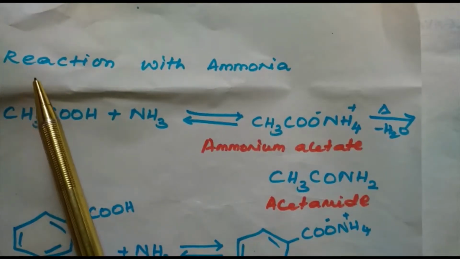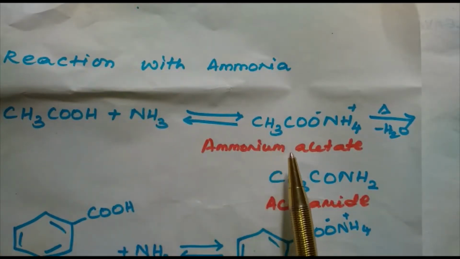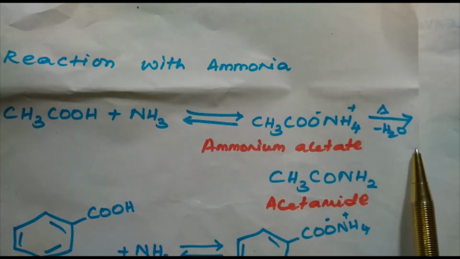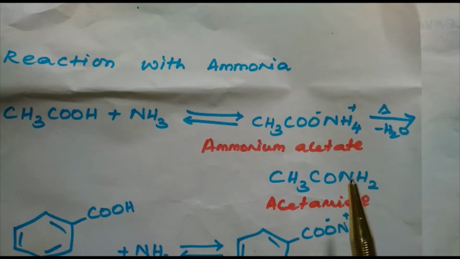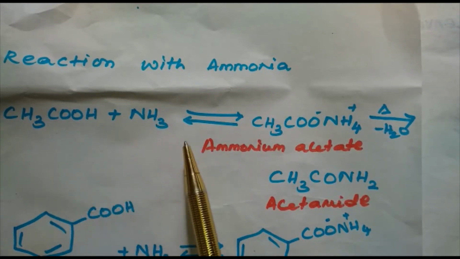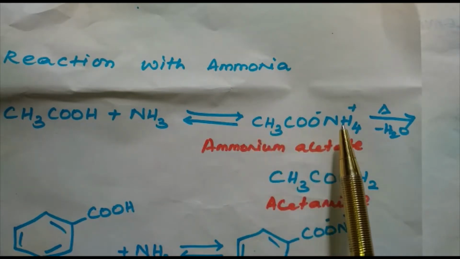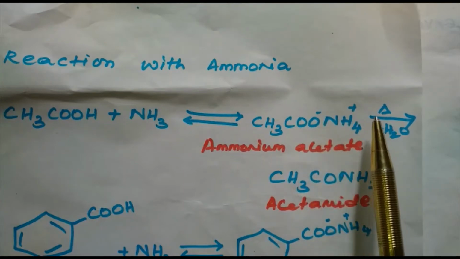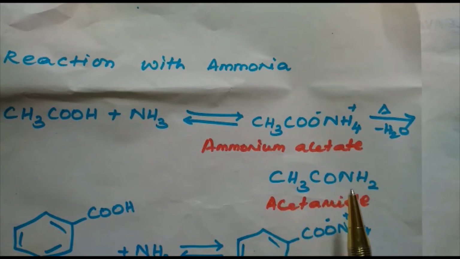Next reaction is reaction with ammonia. Carboxylic acids react with ammonia to give the ammonium salt, which on further heating at higher temperature gives the corresponding amides. Let us see a few examples. First one is carboxylic acid, ethanoic acid with ammonia. We get ammonium acetate. Formula is CH3COO- NH4+. This on further heating loses a water molecule and we get the amide CH3CONH2, which is nothing but acetamide.